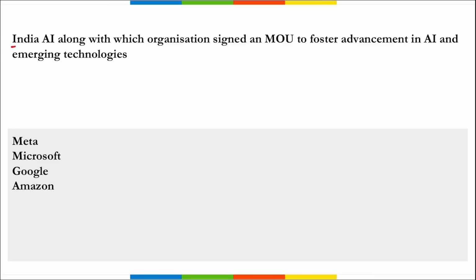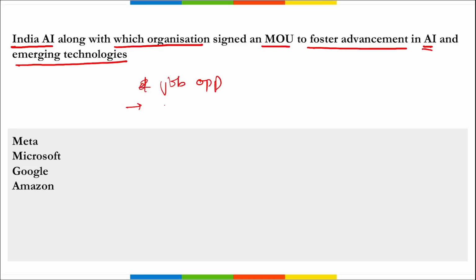Next, India AI, along with which organization signed an MOU to foster advancement in AI and emerging technologies? That means to develop new job opportunities, right? To come up with new services, new entrepreneurs, new startups in this particular domain of artificial intelligence, and to grow this sector.